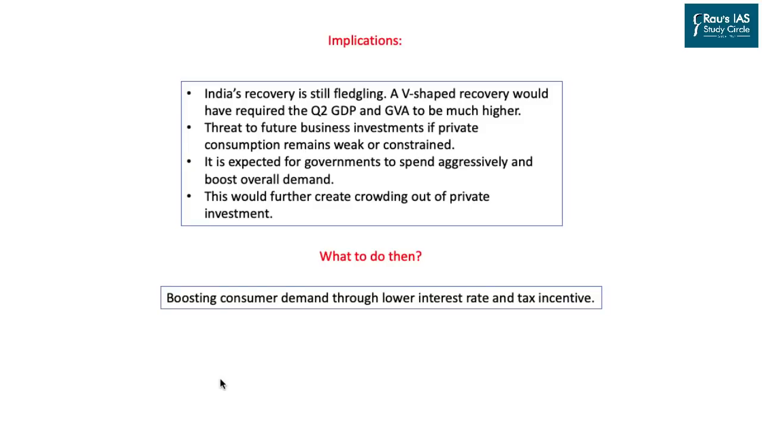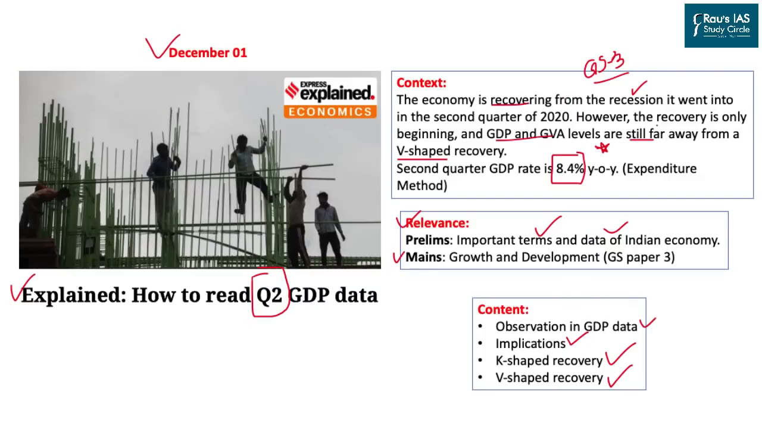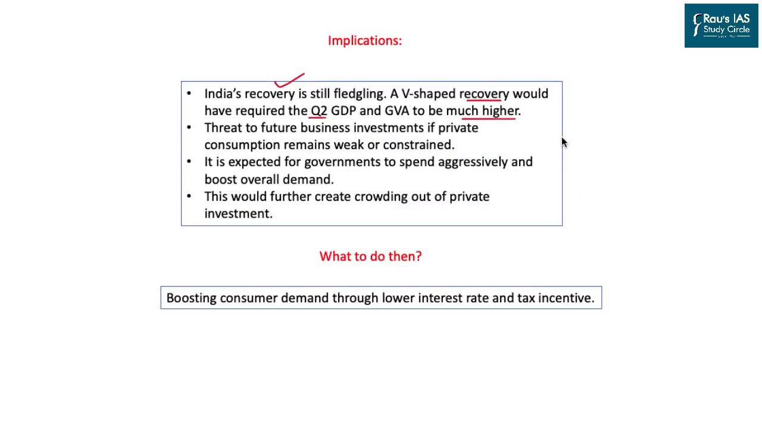If we go to the implication of the current scenario, well, India is recovering, but this recovery is still fledgling. A V-shaped recovery would have required the second quarter GDP to be much higher, even higher than 10%. But what was the current status? Current status is only 8.4%. From that data, we can say that V-shaped recovery is not yet there for India.